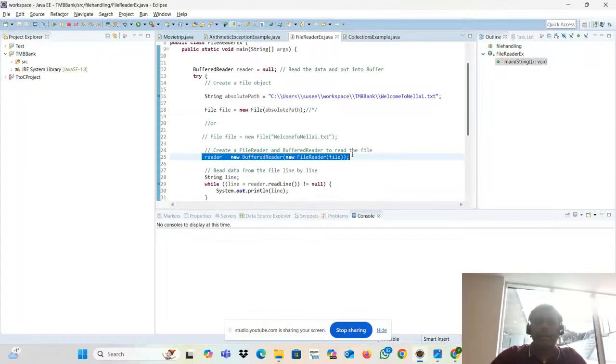Next is the reader. Here you'll see that BufferedReader is also there and FileReader is also there. BufferedReader reader is equal to null, you put it. Then I'm initializing this reader object: reader is equal to new BufferedReader of new FileReader. Why are you putting this BufferedReader?